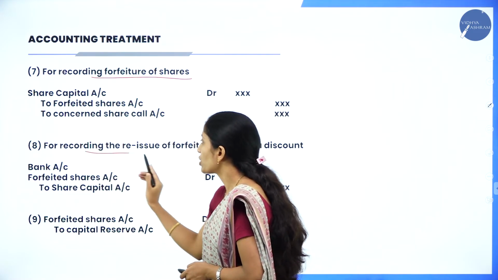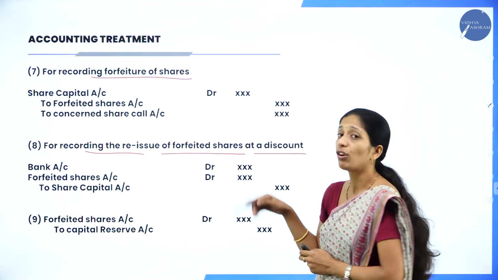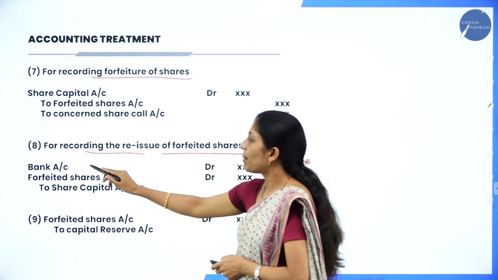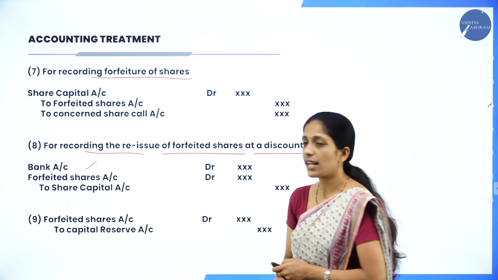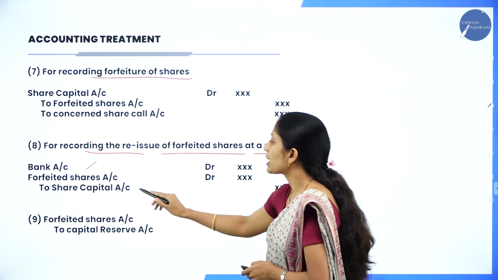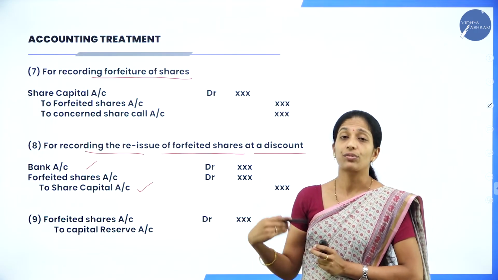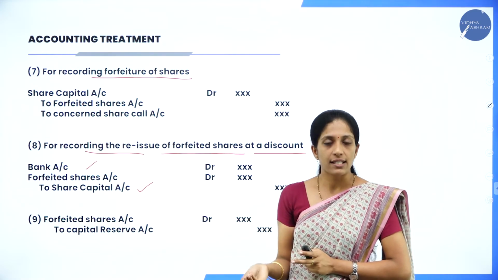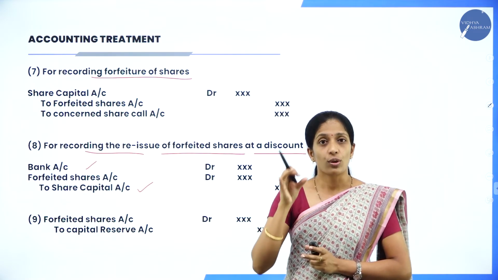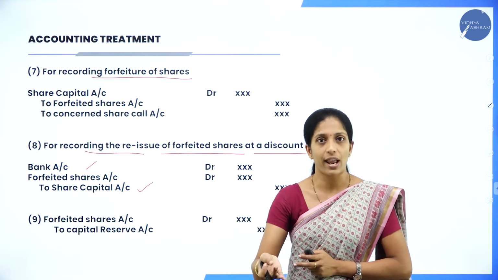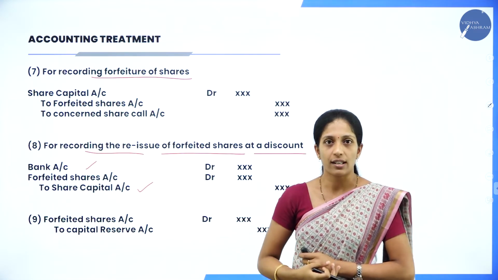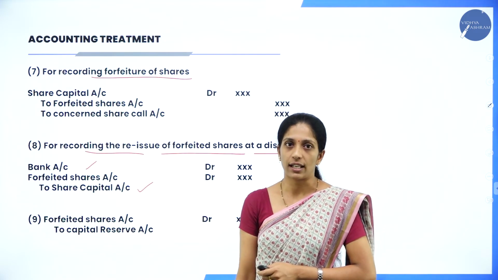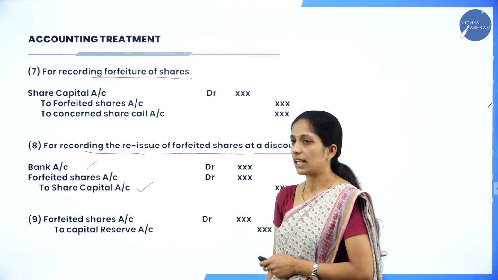Next, after forfeiture, you are going to reissue those forfeited shares at a discount. So what is the entry? Bank account debit, forfeited shares account debit to share capital account. So this is for reissuing. So that was the entry for cancellation. After cancelling those shares, they have to be reissued again. So they will be reissued at a discount. So what is the entry? Bank account debit, forfeited shares account debit to share capital account.